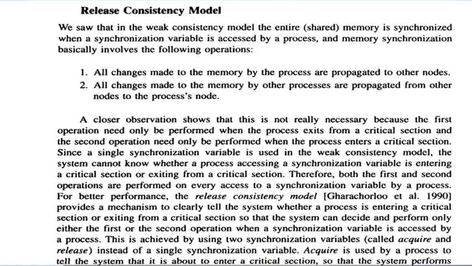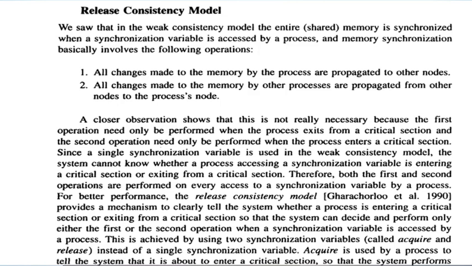So, the release consistency model will follow two different types of synchronization variables. For better performance, this consistency model follows the two synchronization variables, acquire and release. Whenever a process accesses the acquire synchronization variable, it can tell the system that it wants to enter the critical section.